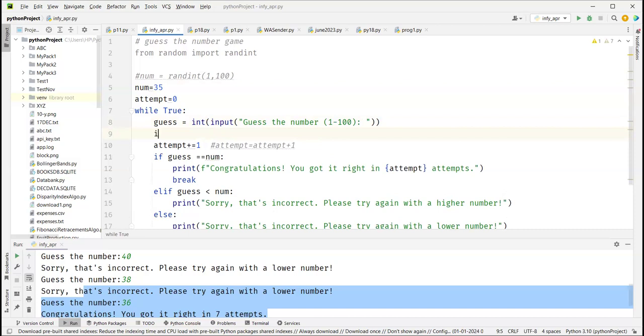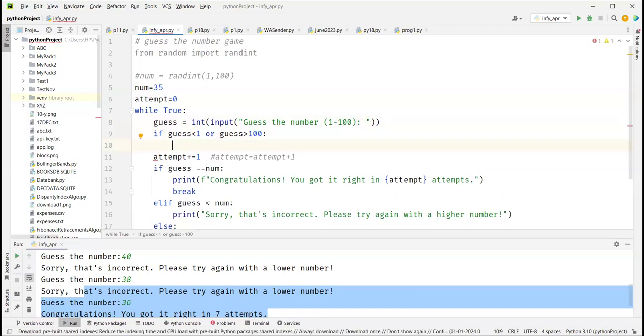I'll add one more if, saying if guess is less than 1 or guess is greater than 100. Guess is less than 1, like 0, -1, -2, or guess is more than 100, 101, 102, and so on.